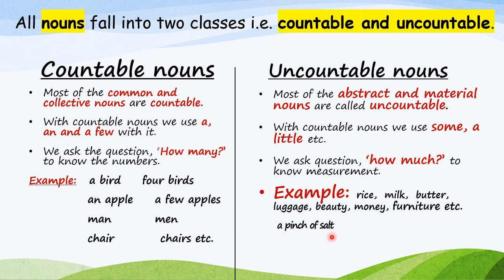Like a pinch of salt you can ask, but you cannot ask for one salt. A bowl of soup, a kilogram of rice, a little milk. Is it clear, children? So these are the examples of uncountable nouns. I believe it is clear to everyone. So children, I hope nouns and kinds of noun are clear to everybody. But still, if you are having any doubt, do ask me.